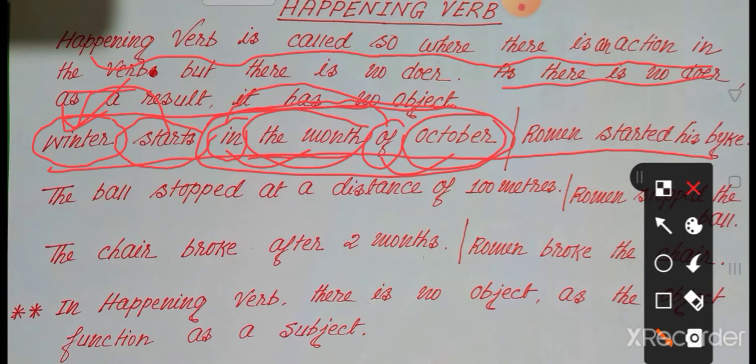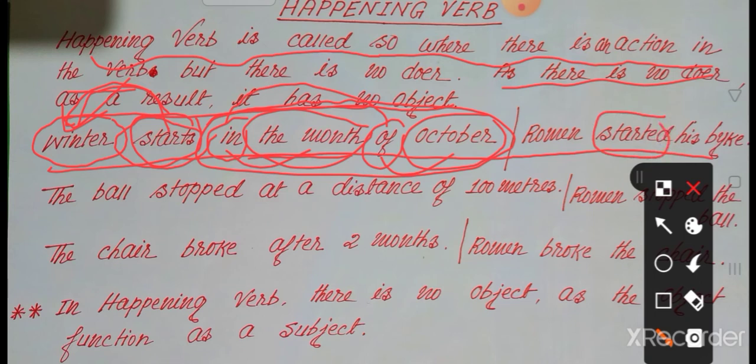So as a result, there is no object in the sentence, because starts is the action, but there is no doer. Winter is not a doer in the sentence. As a result, starts is the happening verb. As it is a happening verb, there is no object. Look at the second example. Roman started his bike. So in the sentence, the verb is started, an action verb.